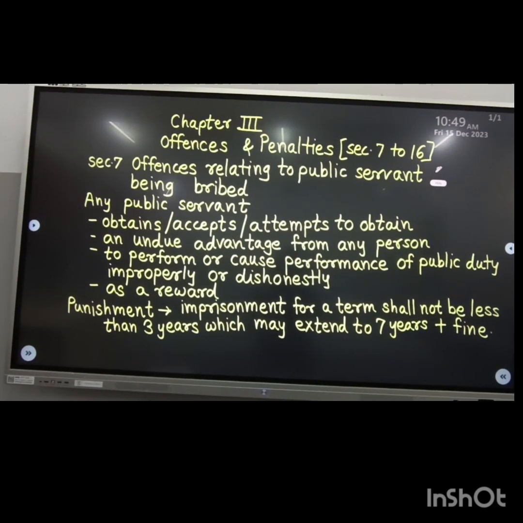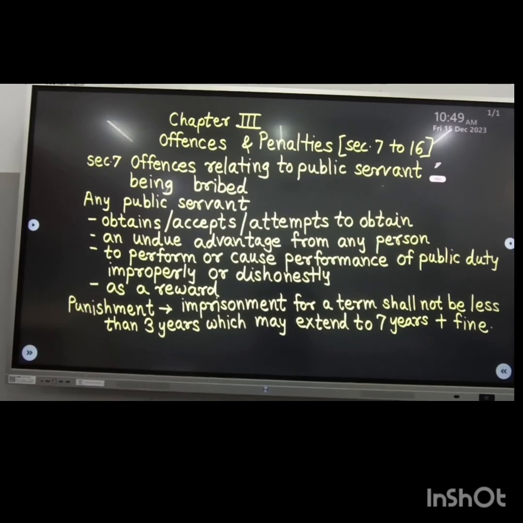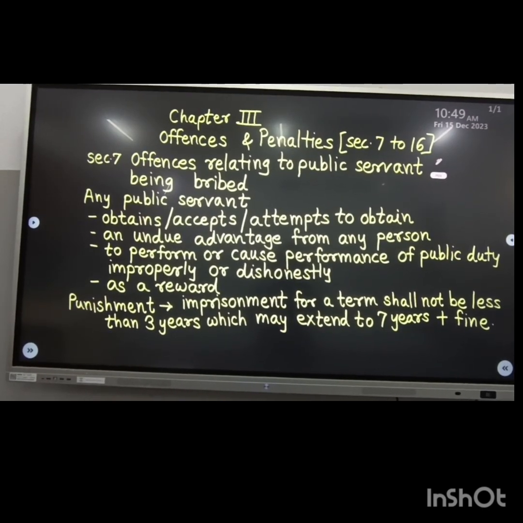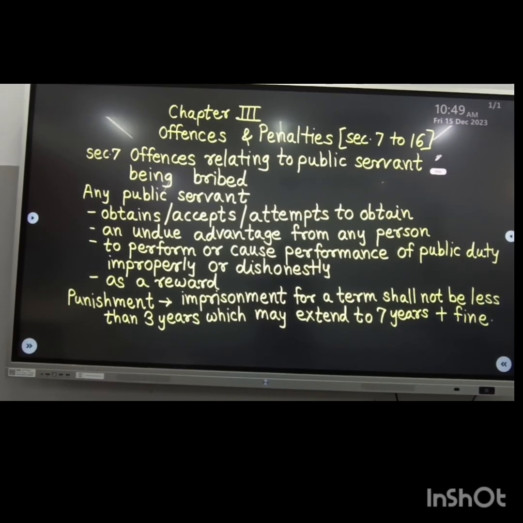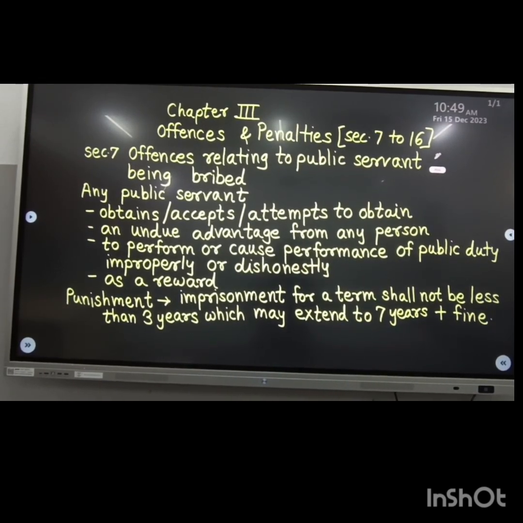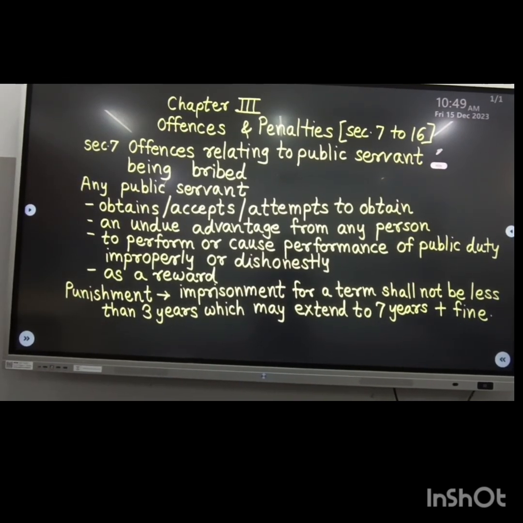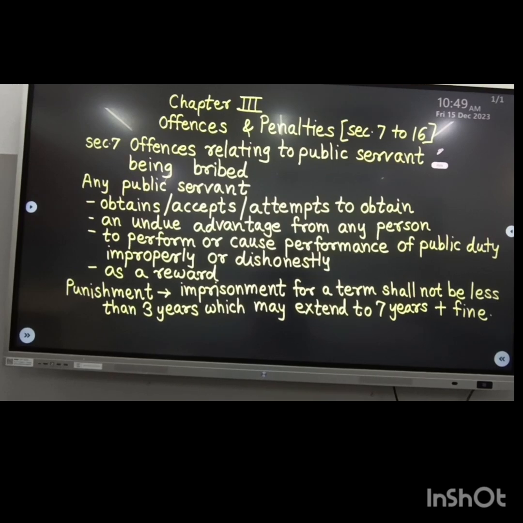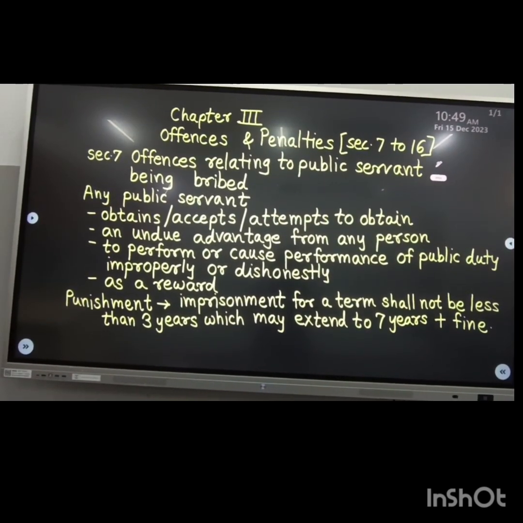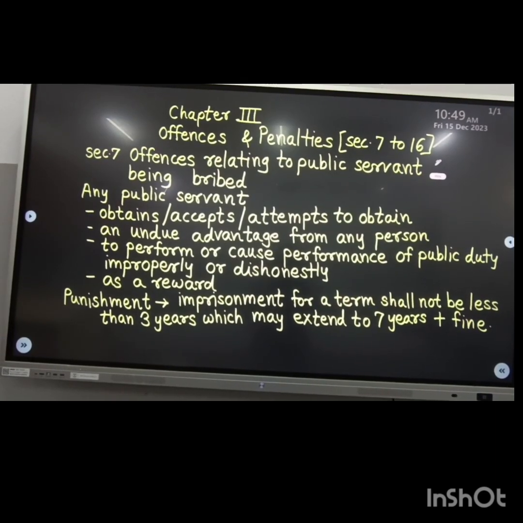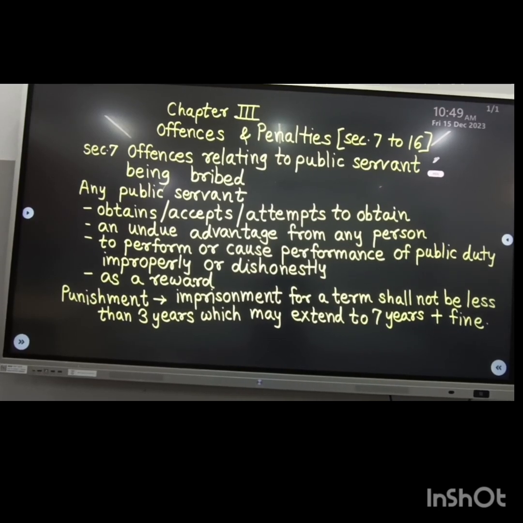Here, if any public servant obtains or accepts or attempts to obtain an undue advantage from any person to perform or cause performance of public duty improperly or dishonestly, or obtains or accepts or attempts to obtain an undue advantage from any person as a reward, it amounts to an offense.